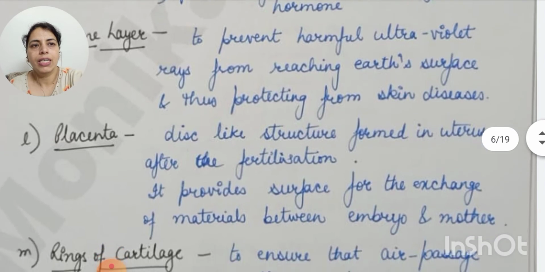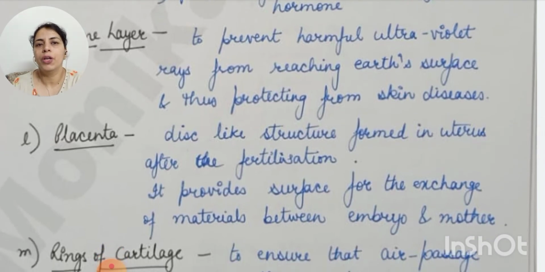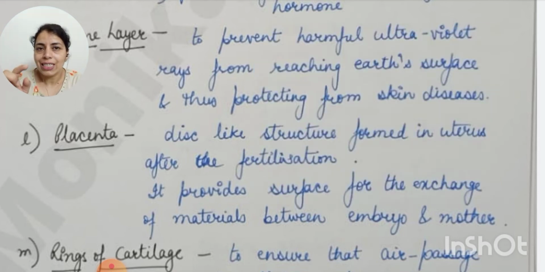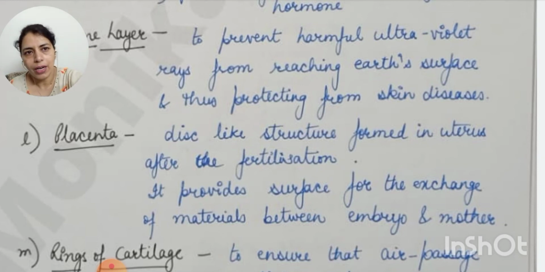Now placenta is a disc-like structure formed in the uterus after fertilization. In case the fertilization is successful, a zygote is formed. The zygote moves to the uterus, sticks to the wall of the uterus and starts developing into an embryo. A disc-like structure is also formed in the uterus, from where the exchange of material takes place between the mother's blood and the embryo for its development. So it provides a surface for the exchange of materials between embryo and mother.